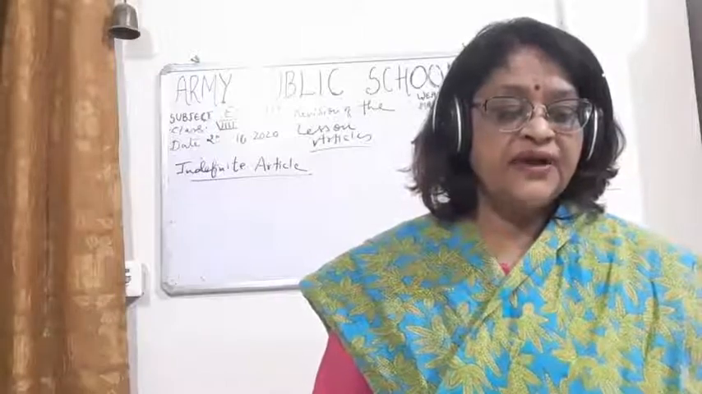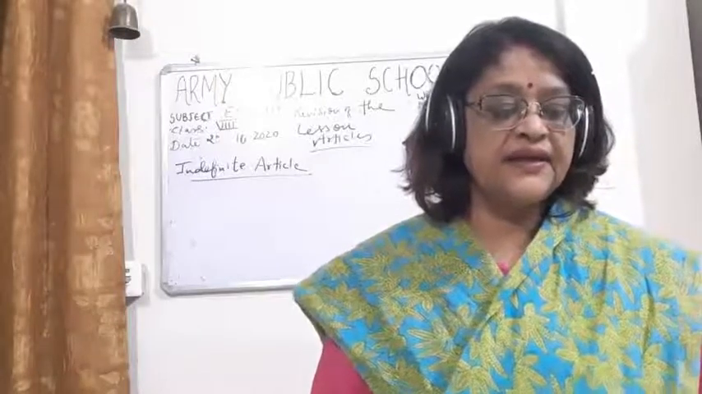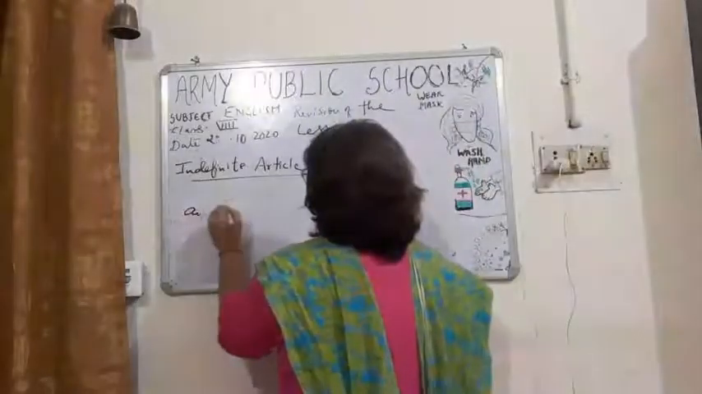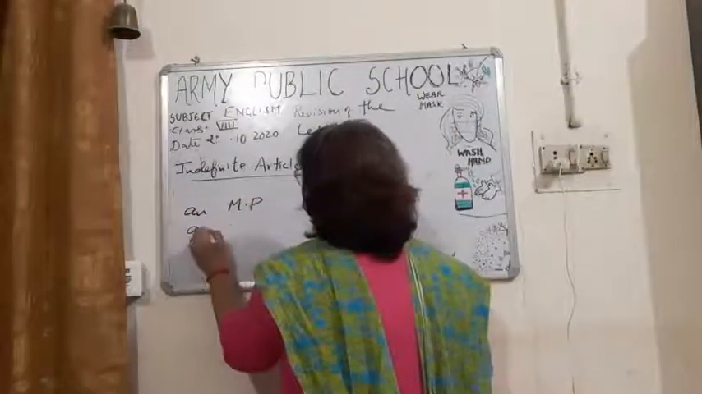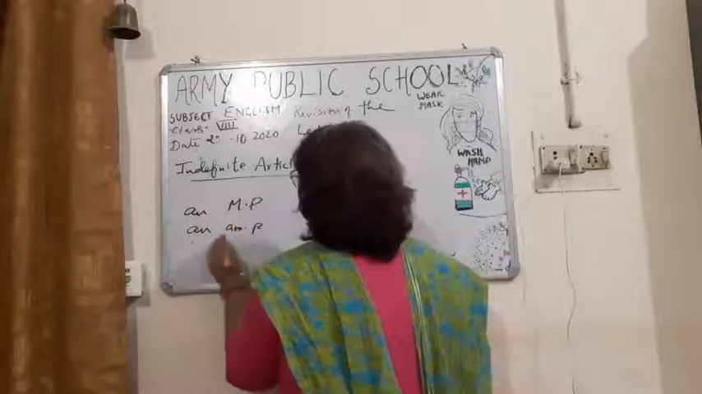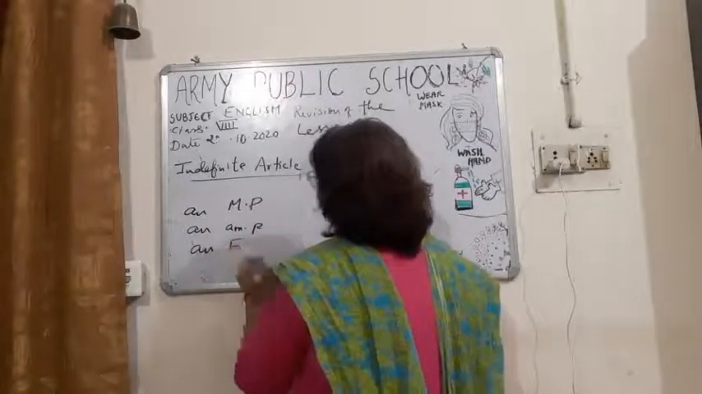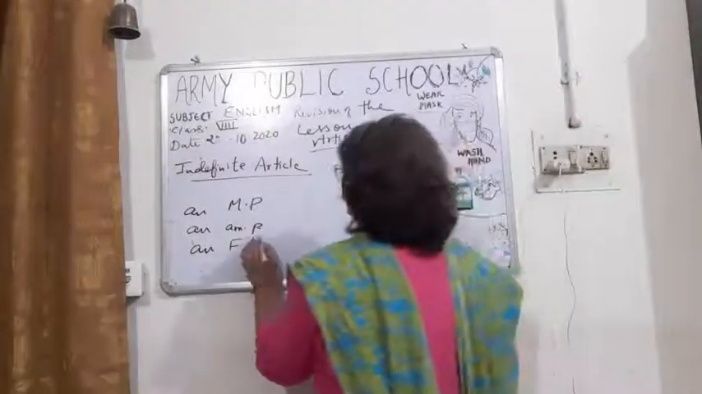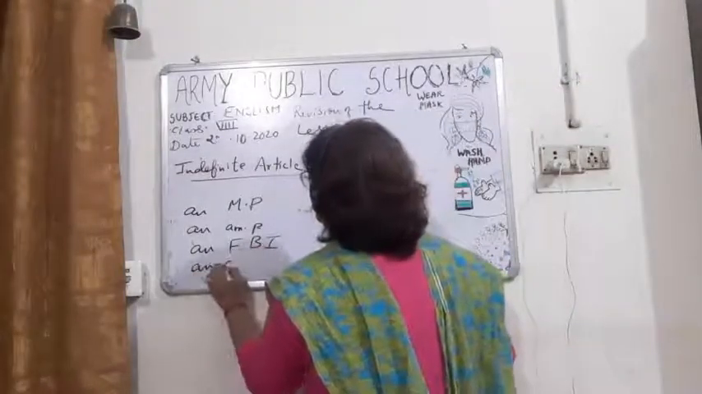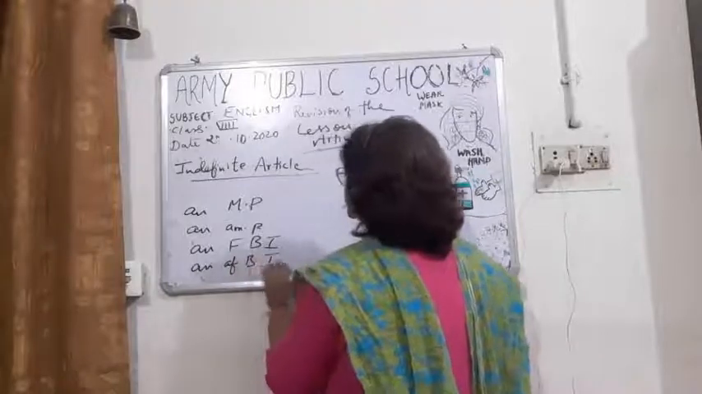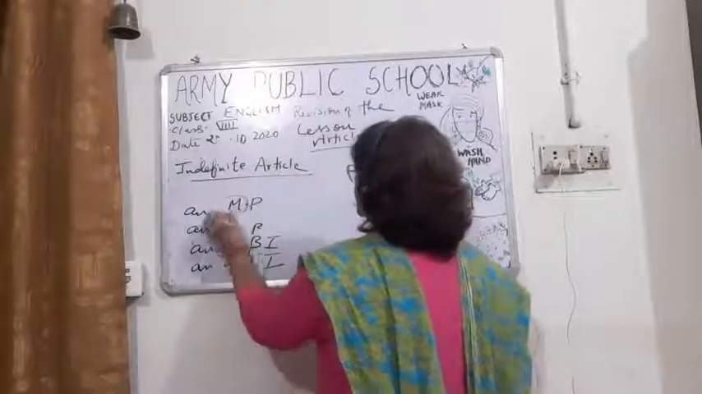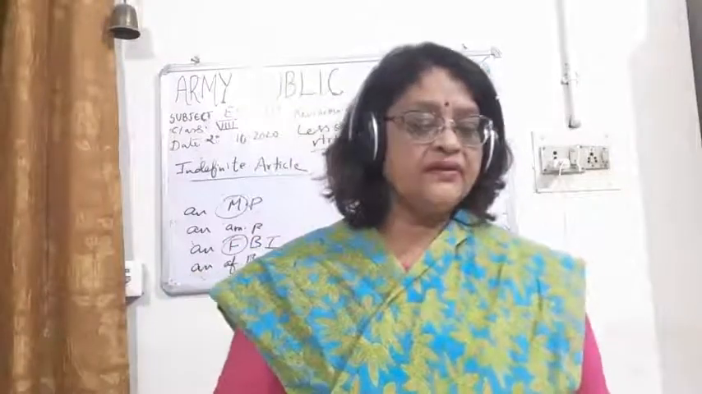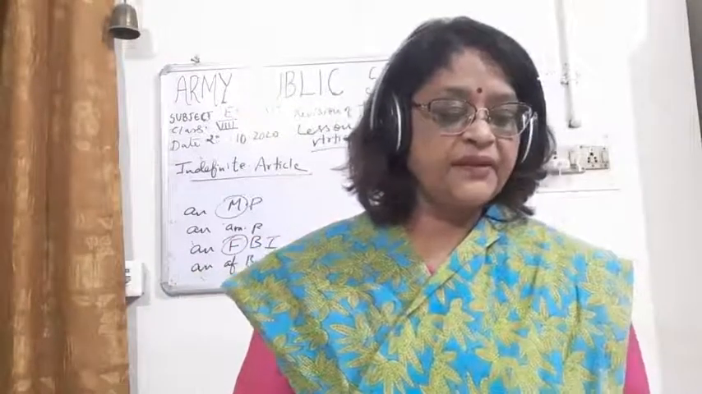Children, sometimes abbreviations are there like MP and NP and MP and F, FBI. So you can see these are the words which start with a consonant letter, but they have a vowel sound here.